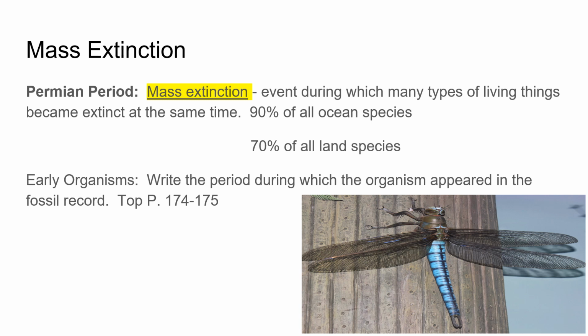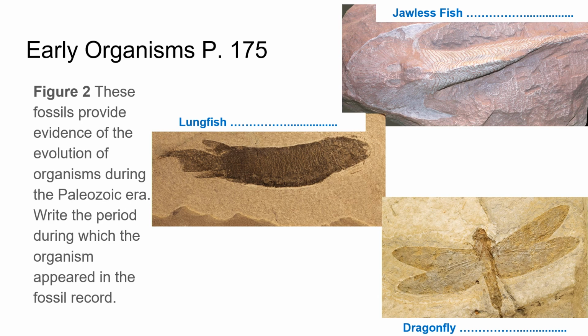Early organisms. Write the period during which organisms appear in the fossil record on the top of page 174 to 175. Here, page 175, figure 2. This is what we're doing now, just so that you see the images. These fossils provided evidence of the evolution of organisms during the Paleozoic era, right? The period during which the organisms appeared in the fossil record: jawless fish appeared in the Ordovician period, lungfish in the Devonian, and dragonfly in the Carboniferous period.